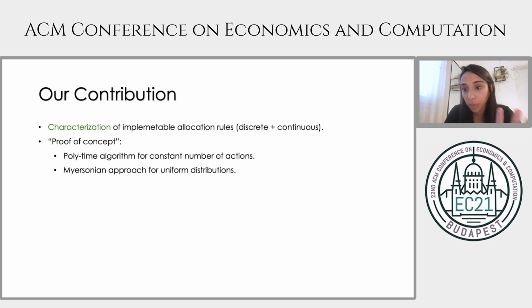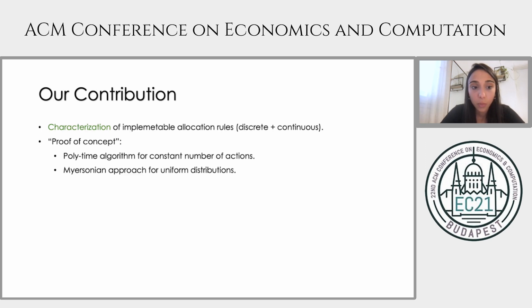To give a brief overview of what we're going to see, we give a characterization of implementable allocation rules for this model, which applies to both discrete and continuous type sets. This characterization shares important features of Myerson's celebrated characterization result, but it also departs from it in significant ways. Then we present two applications. One is a polynomial time algorithm for finding the optimal contracts where the number of actions is held constant. The other is a Myersonian approach to find the optimal contracts for uniform distributions.